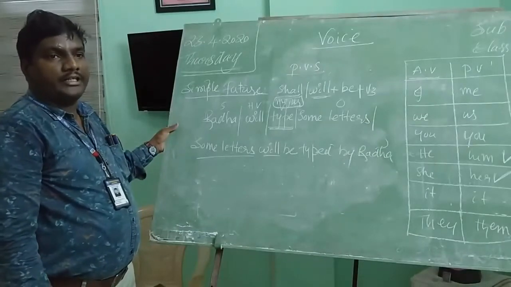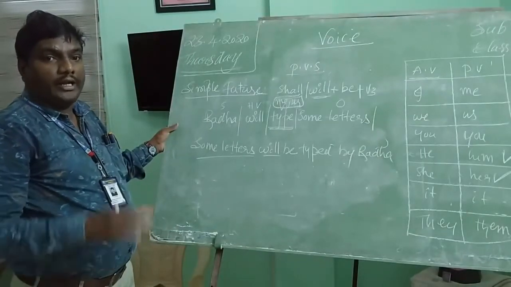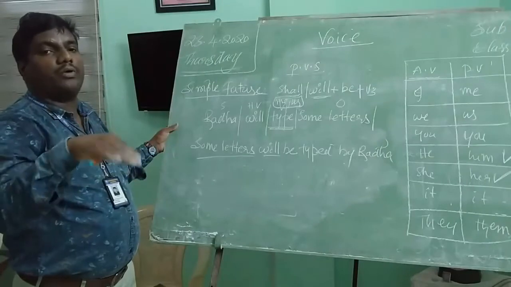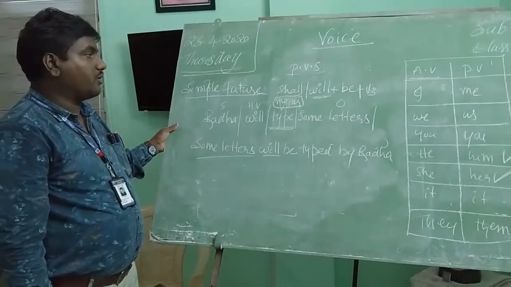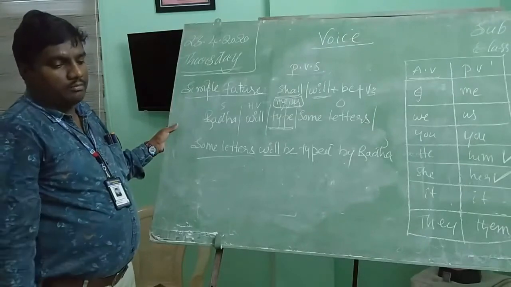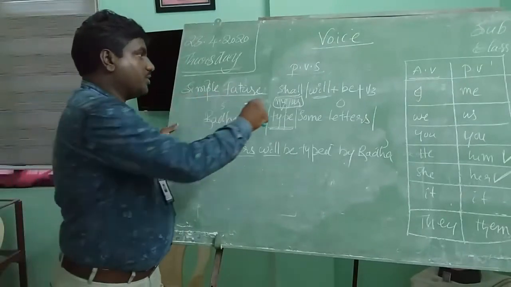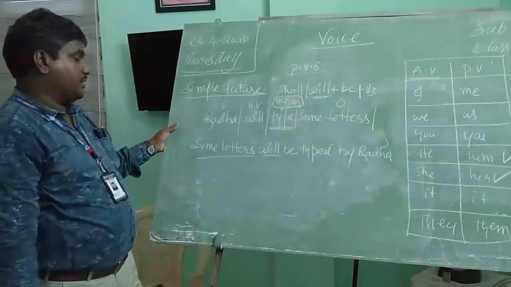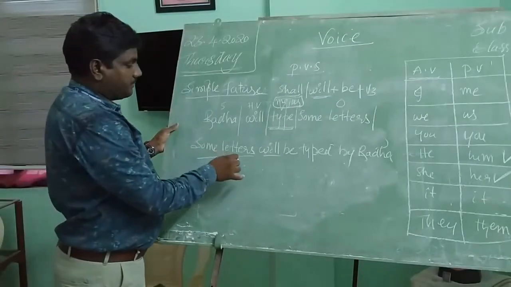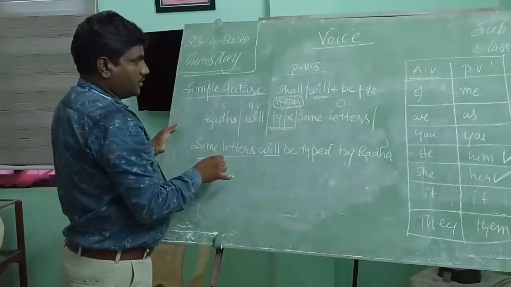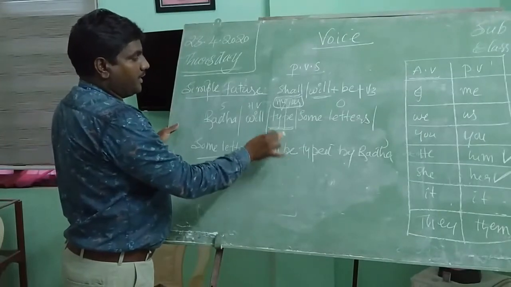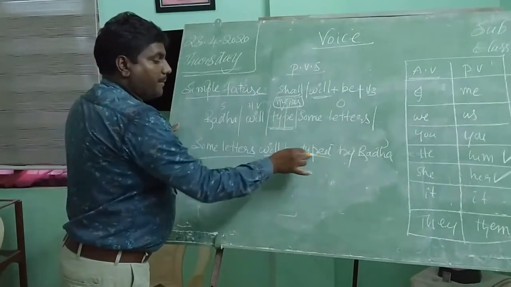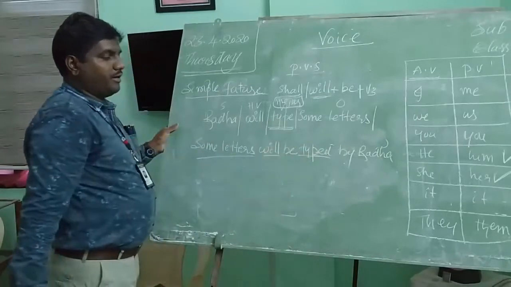For example, she can speak English. English can be spoken by her. Like that you can say. Right? So in this way, not only shall and will, for the remaining modal verbs also we use be in passive voice. Right? Some letters. Here the object changes into the subject. Next, the helping verb will is used and the be form we have used. Next, the past participle V3 form we have written there.